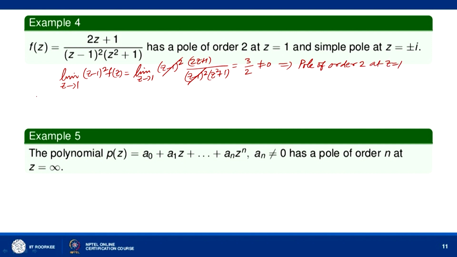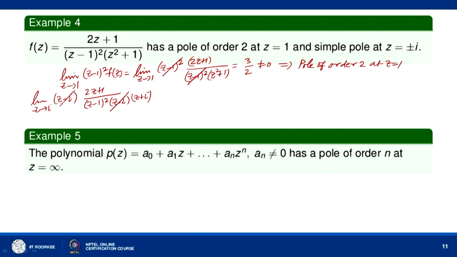Now again we have singularity at z equal to i and minus i. So limit z tends to i, we start with (z minus i) power 1. So (2z plus 1) divided by (z minus 1) square into, here we can factorize (z minus i)(z plus i).